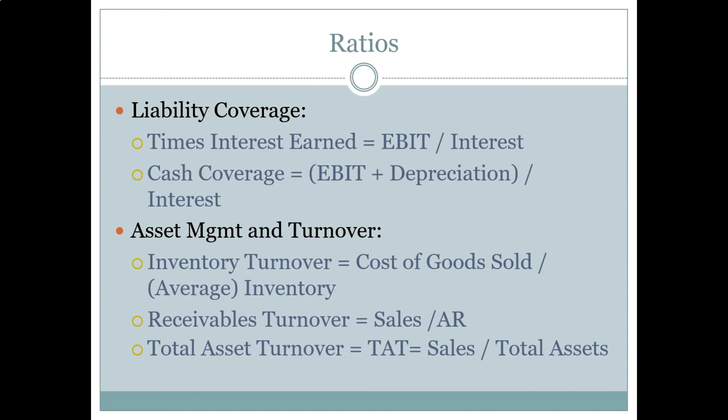Okay? So again, the interpretation here is the same. We want this ratio to be big. We want EBIT to be much larger than interest. Not necessarily depreciation, but EBIT. And if this ratio is close to 1, then the firm is in significant accounting trouble. If it's 1, it means that the firm is actually losing money in an accounting sense, even if it's not losing money in a financial sense. And those are two different things.